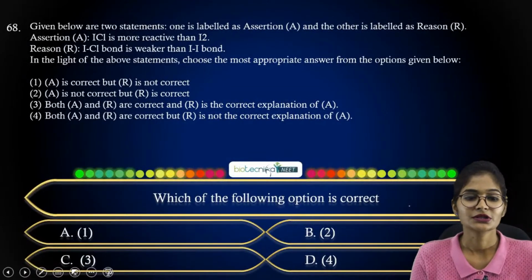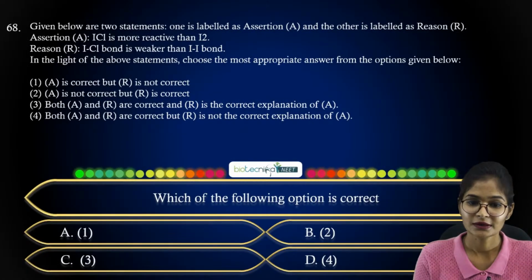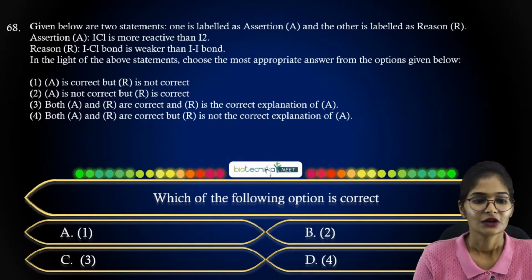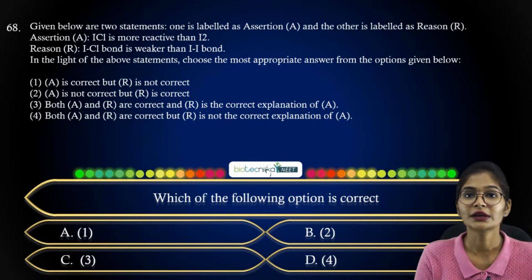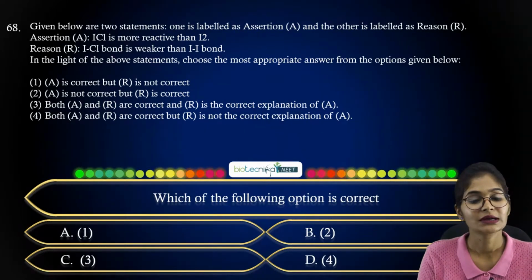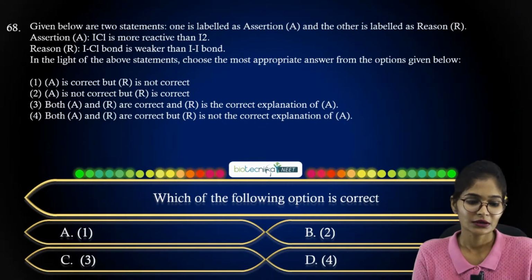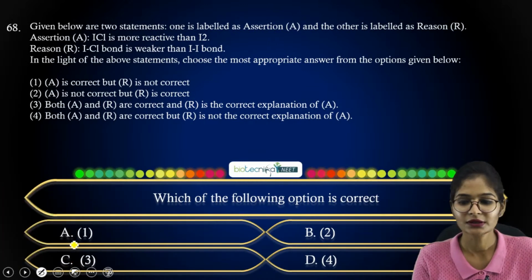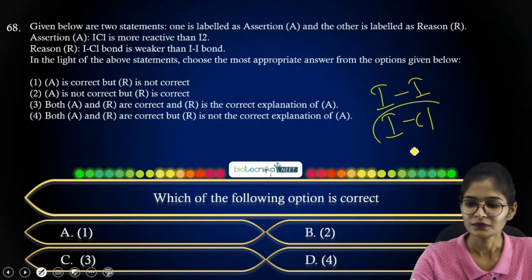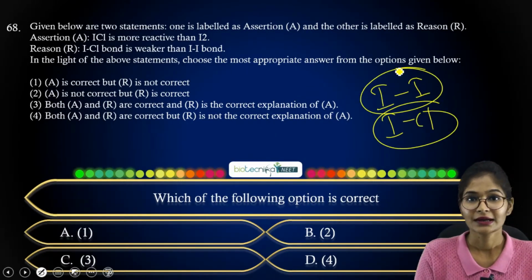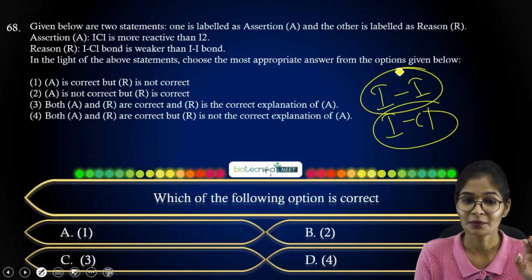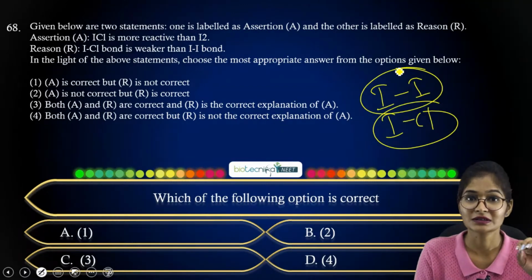Now coming to your next question, given below are two statements. One is labeled as assertion and the other is labeled as reason. Assertion: ICl is more reactive than I2, and reason R: the ICl bond is weaker than the I-I bond, that is the I2 bond. So here they are considering iodine and the iodine-chlorine bond. They are considering the I2 bond and the ICl bond. One molecule is an interhalogen compound. So there comes the concept of interhalogen.